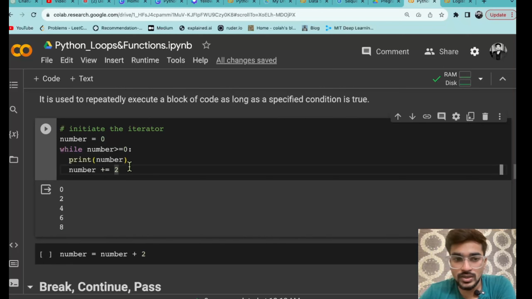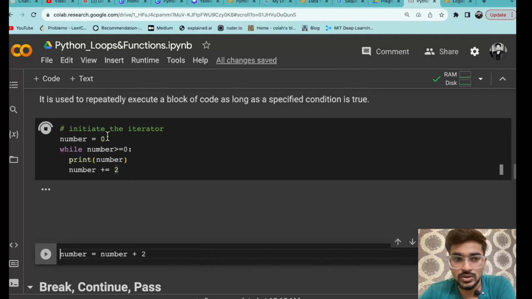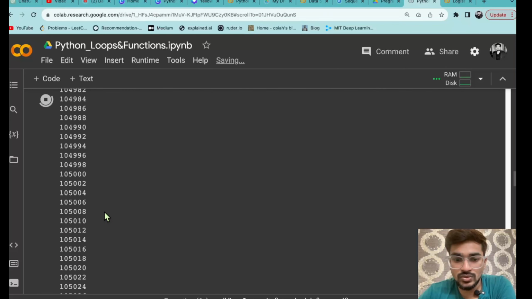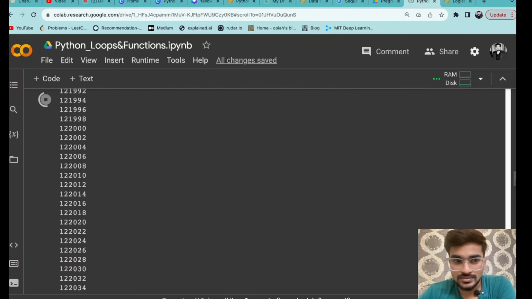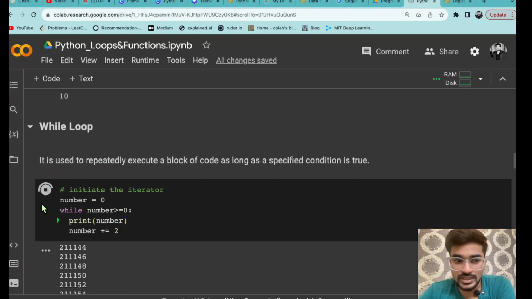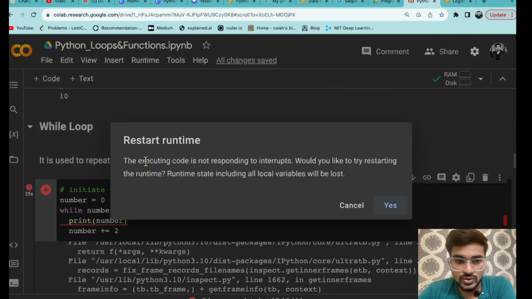So I can run it and show you what it is going to do. It is going to print, like you can see how it is printing. It will keep printing whatever the numbers, so it will actually hang. So I need to stop that. You can just click on that button and it will stop that. You can see it is telling restart runtime.